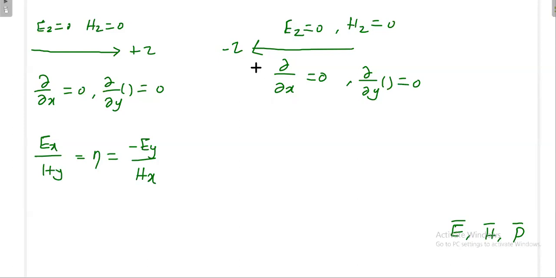Yes, how can I get the negative z direction? You just apply the right hand rule. That is the only way. Okay, so here on the side I will write.